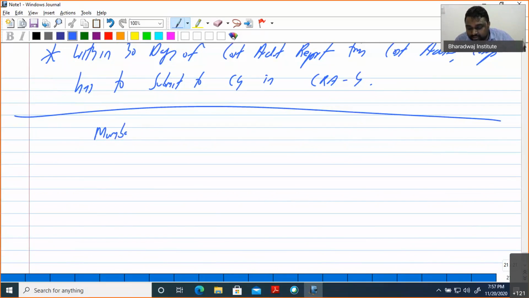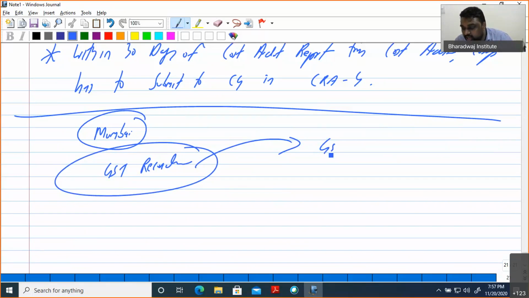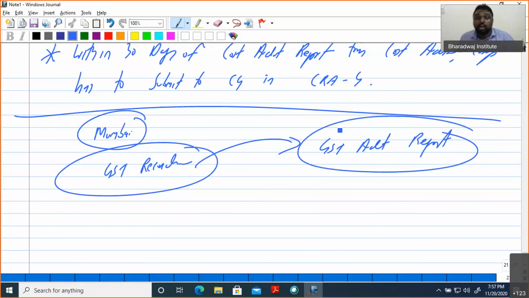In the cost audit report, you have to make a GST reconciliation. For this GST reconciliation, being the cost auditor, I want to get the GST audit report, of another company that is also in Mumbai.